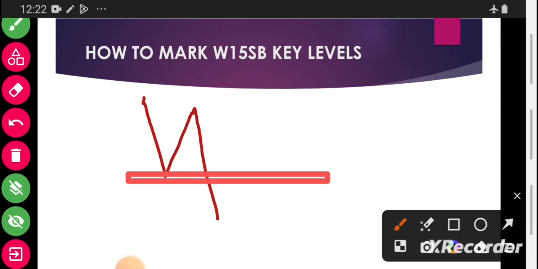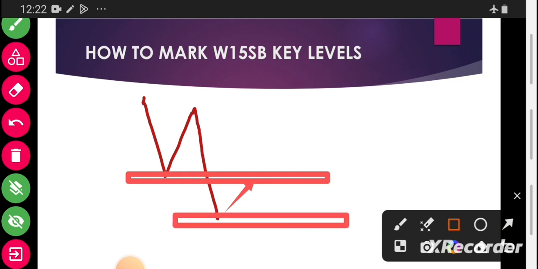After marking that, we wait for the market to come back to this area. So if the market has come back to that area, we find another key level where we are going to be specific. So this is our key level, guys. That is what we need.